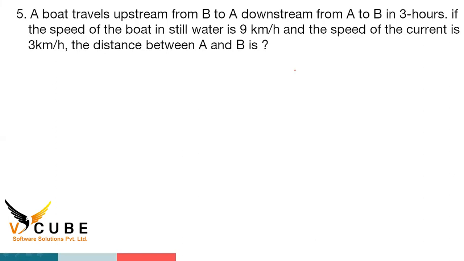Current means stream, water speed. Here the total time is given. We have to find out the distance. First find out upstream and downstream.